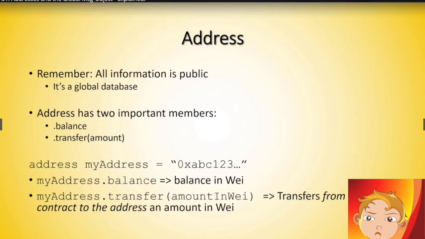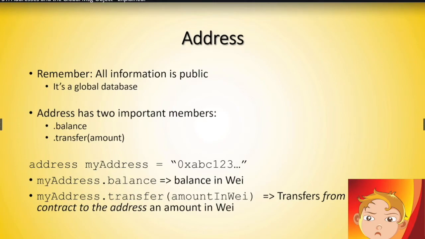Okay, talking about addresses. Remember, on the blockchain, you have a ledger that is shared by all participants, and the information of how much money is owned by which address is stored on this ledger. It's not stored in your address or on your account or in your wallet. Your wallet stores a private key, and this private key generates a public key, and this public key generates an address. So the blockchain is the database that stores how much is owned by which address.